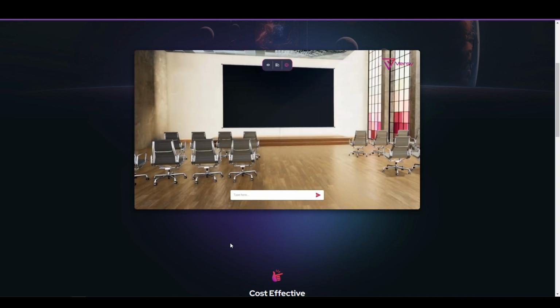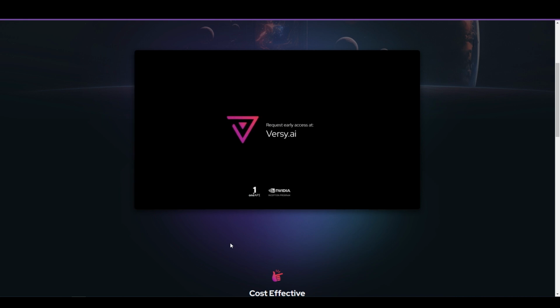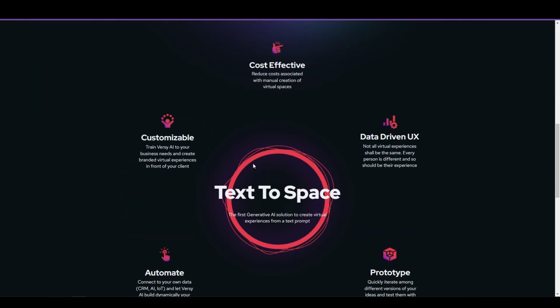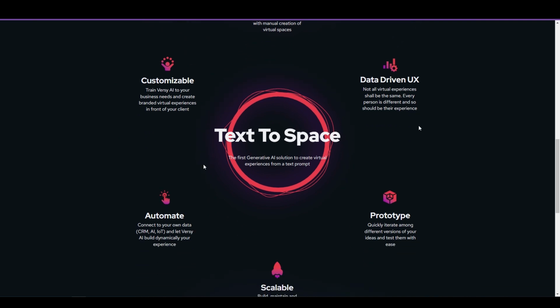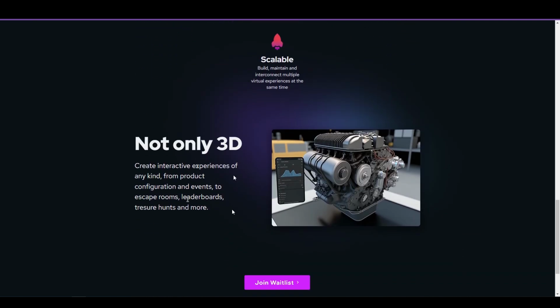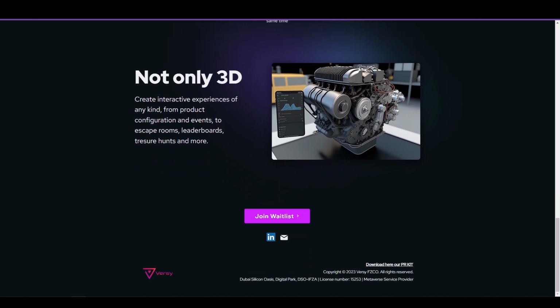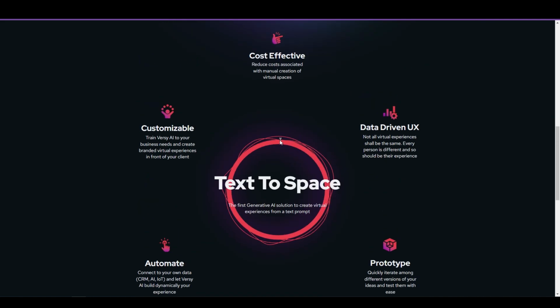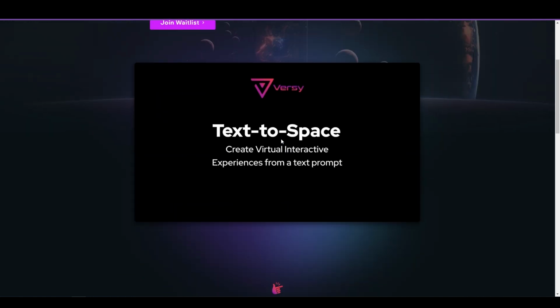This is absolutely insane. This is called VASI. Cost effective, text to space, data driven, automated, scalable prototyping. It's a lot of things. Not only 3D, create interactive experiences of any kind, from product configuration and events to escape rooms, leaderboards, treasure hunts, and more. Wow. Join the waiting list. It's still in beta, hasn't come out yet.